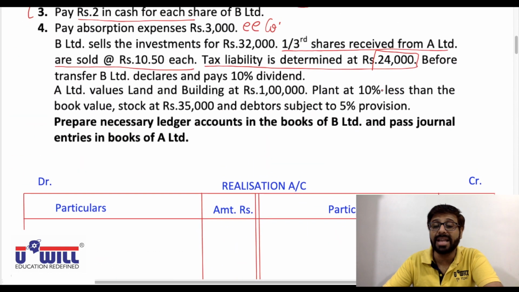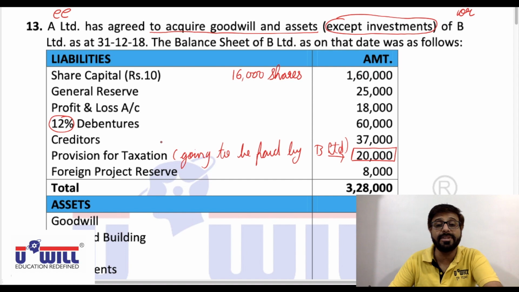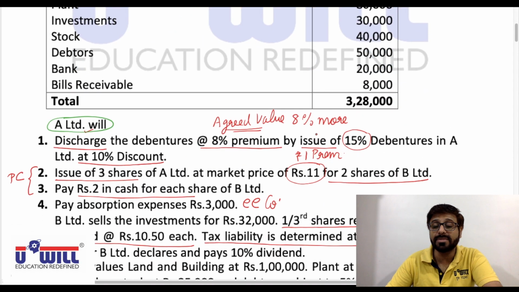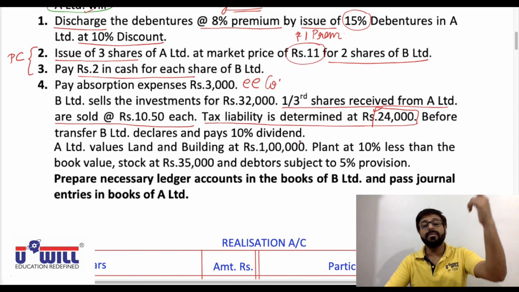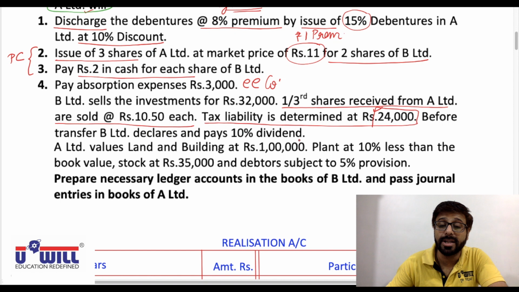Against 20,000 the liability is 24,000. So provision for tax is a liability which is not taken over by A Limited. It will be paid by the transferor company B Limited itself. We will have that entry, payment of liabilities, in the books of the transferor company.